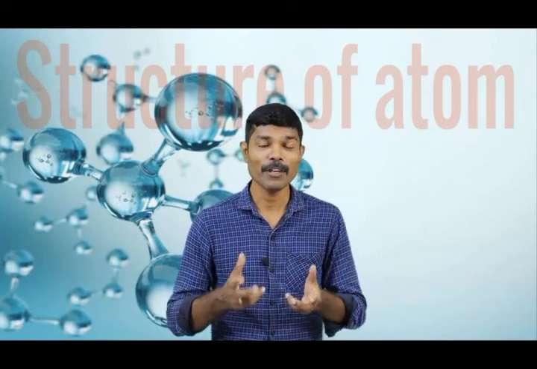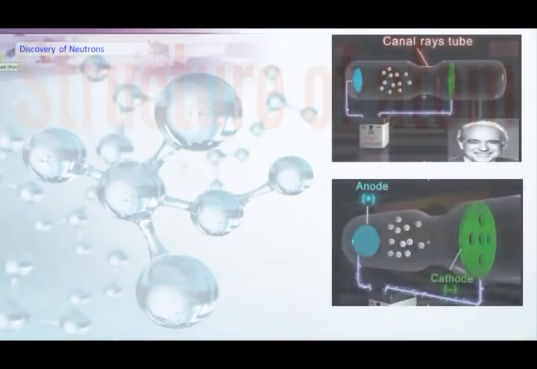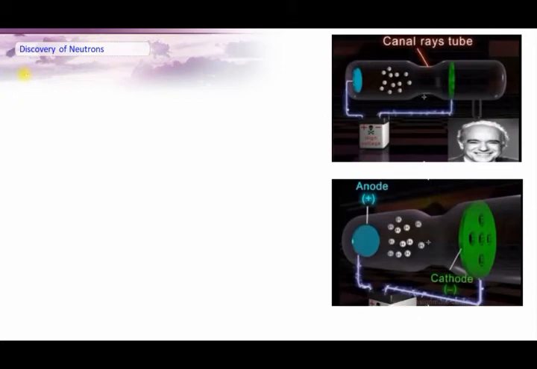From the explanation, I believe you understood what a proton is and how the charge on the proton is represented. Now we will see about the neutron: how the neutron was discovered, what the charge of a neutron in an atom is, and how it contributes to an atom's mass. After the discovery of protons and electrons, it was noticed that all the mass of an atom cannot be accounted for on the basis of only protons and electrons.